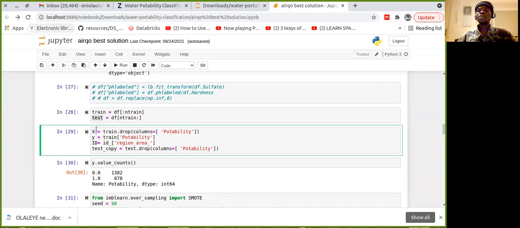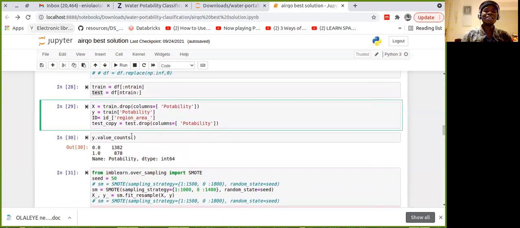All right, so now we need to separate them. X is the training data, what you want to use to train. Then Y is the actual value you want to predict. So here we are predicting potability. In the X, we have to drop the potability, and the Y will keep the potability. The ID is the region ID. For the test also, we have to remove the potability. If you remember, the test did not have a potability, but because we joined them, it now has one, so we have to drop it.